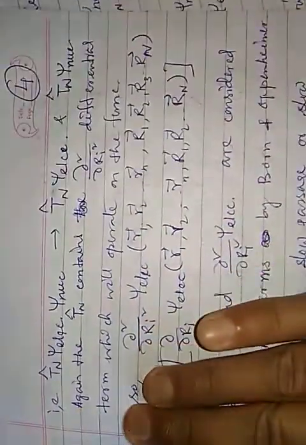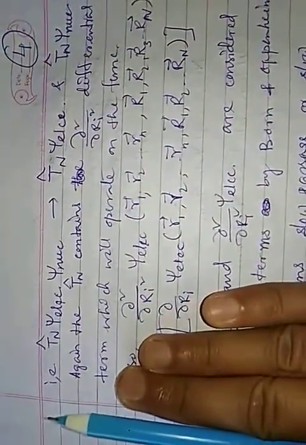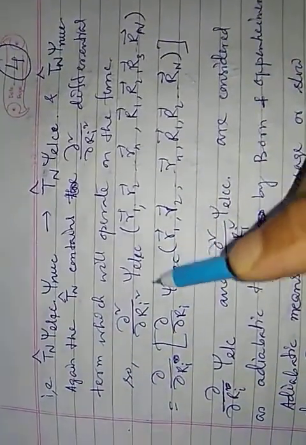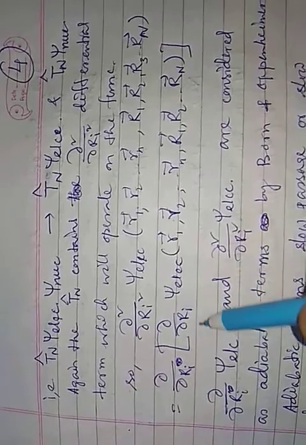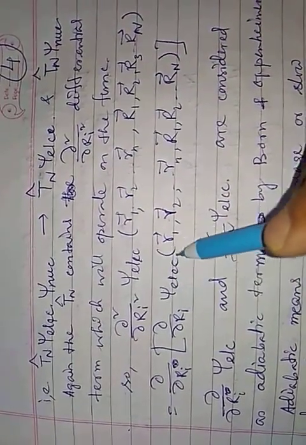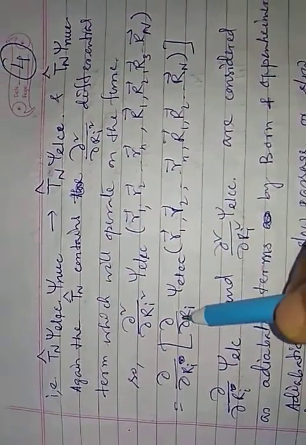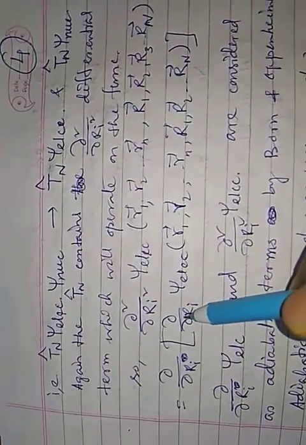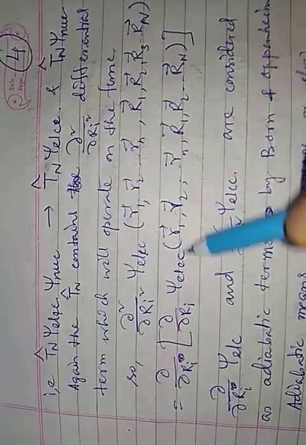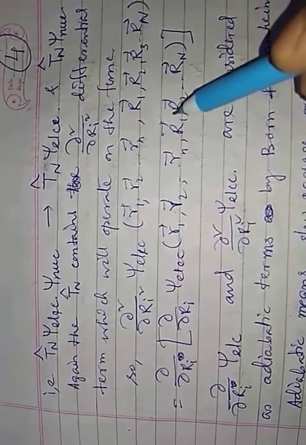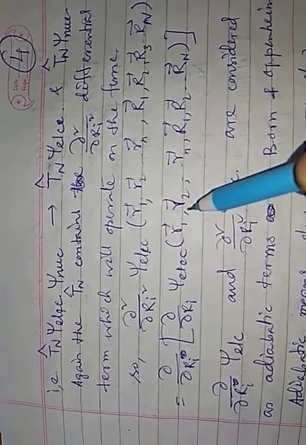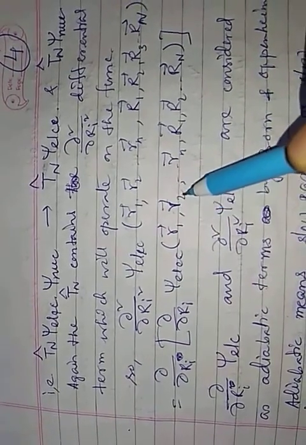I forget about this second derivative and concentrate on the first derivative. The first derivative refers to the change of this electronic wave function with respect to the change of nuclear coordinates, because this electronic wave function depends on both the nuclear coordinate and the electronic coordinate.